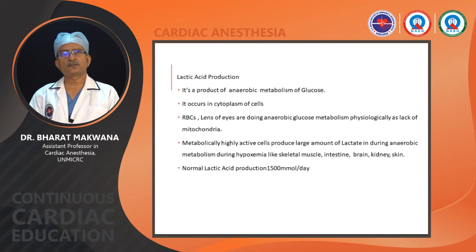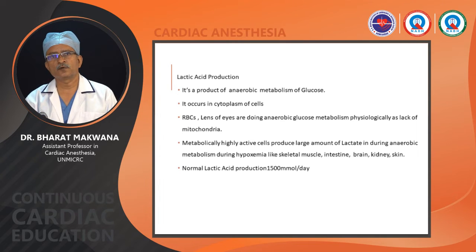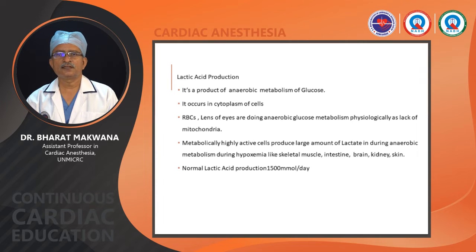Now, lactic acid production: it is a product of anaerobic metabolism of glucose, occurring in the cytoplasm of the cell. RBCs and the lens of the eye do anaerobic glucose metabolism physiologically as they lack mitochondria. Metabolically highly active cells produce large amounts of lactate during anaerobic metabolism. During hypoxemia, like skeletal muscle, intestine, brain, kidney, skin. Our brain can use glucose very efficiently. It is not glucose transporter 4.